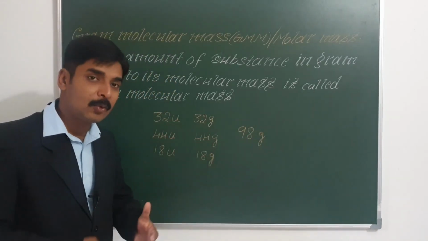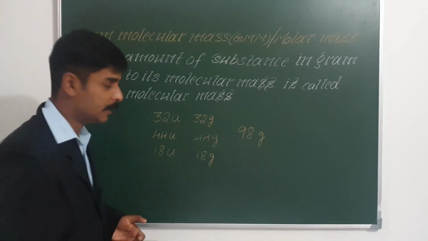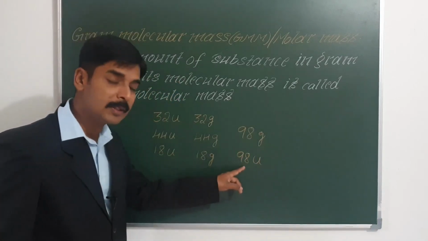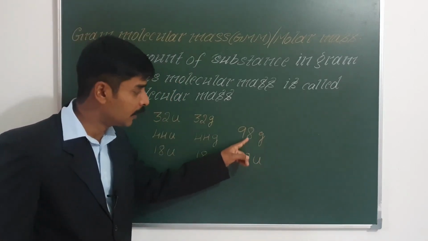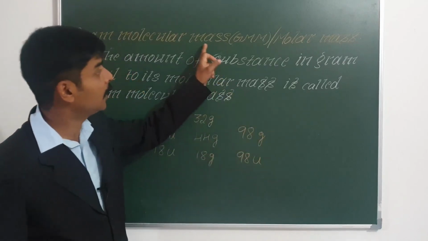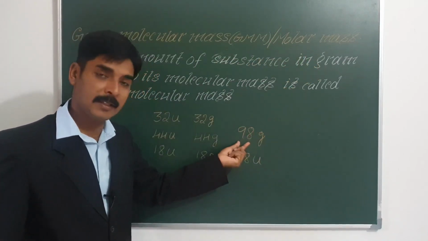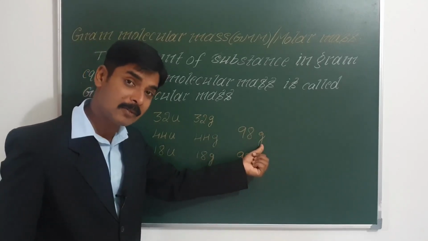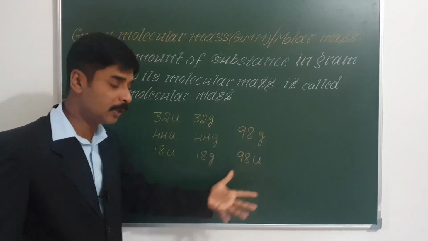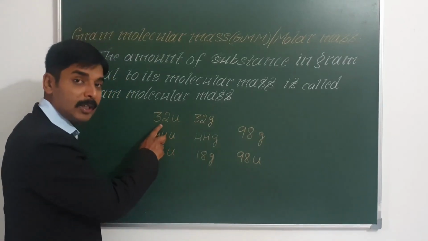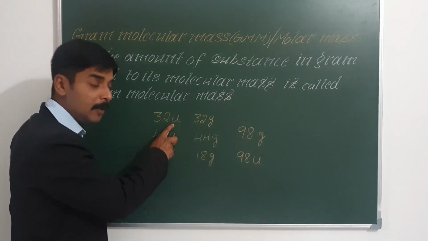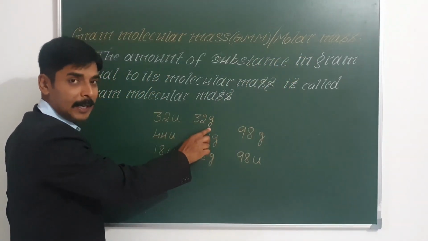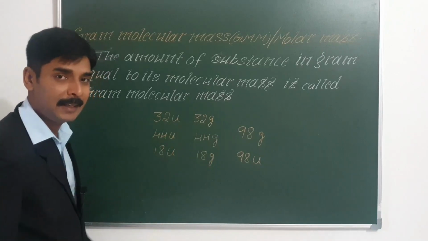So when I ask you what is the molecular mass of sulfuric acid, it is 98 u. If I ask you what is the gram molecular mass of sulfuric acid, it is 98 grams. Or if I simply ask you what is the molar mass of sulfuric acid, the molar mass of sulfuric acid is 98 grams, but the molecular mass of sulfuric acid is 98 u. So what is the molecular mass of oxygen? The molecular mass of oxygen is 32 u. But what is the molar mass of oxygen? The molar mass of oxygen is 32 grams. So these points you must understand clearly.